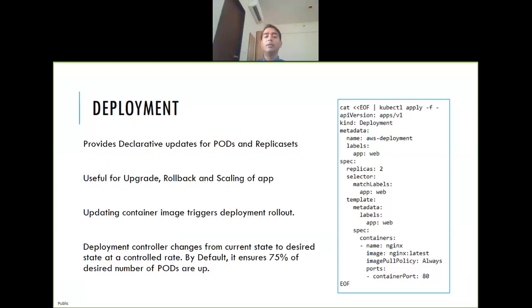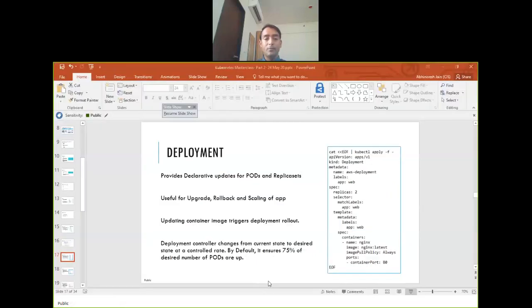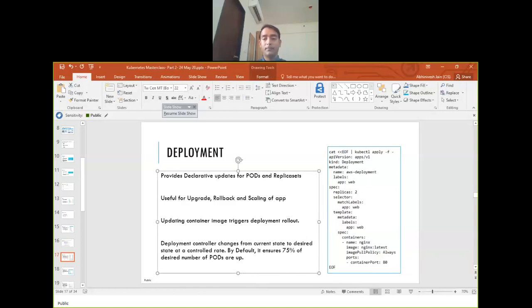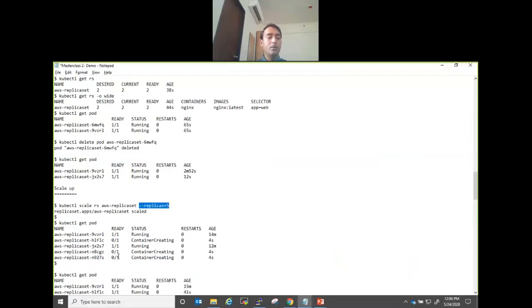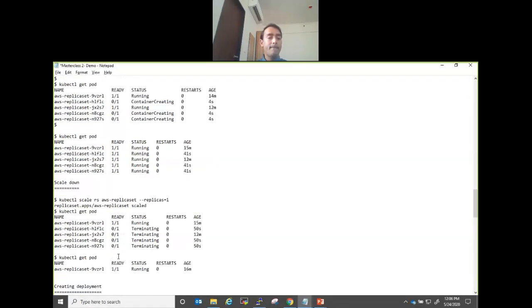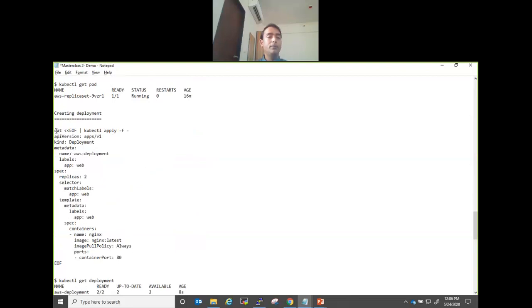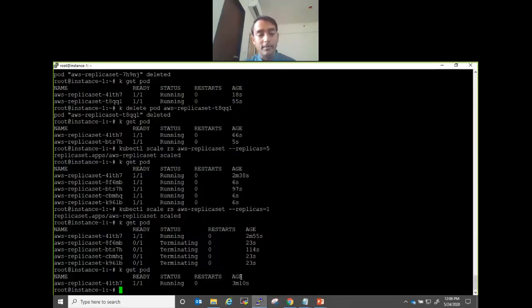And how does it do it? Deployment internally creates a replica set. Let's see how it looks. First, let's delete this replica set.